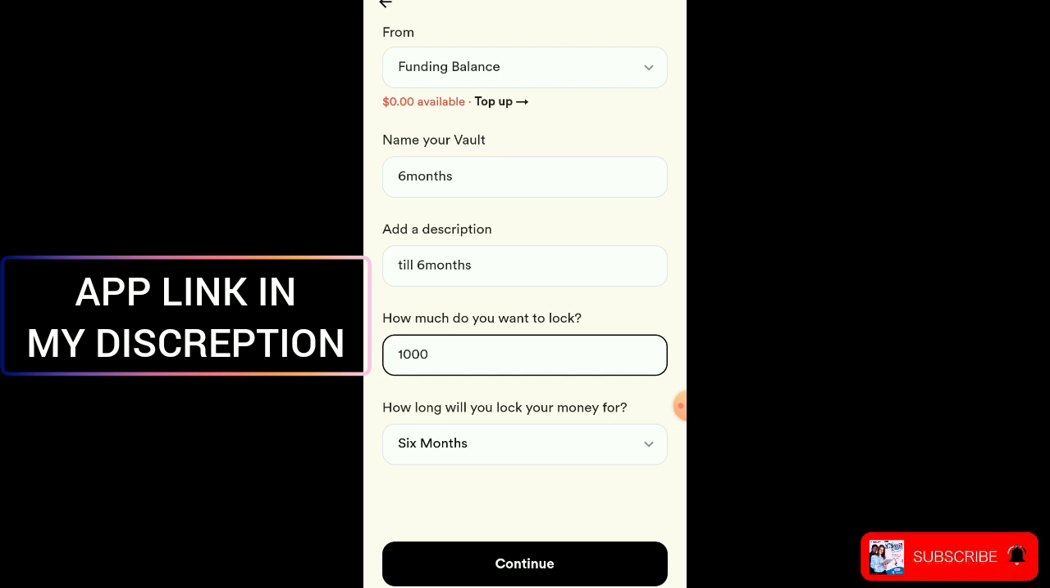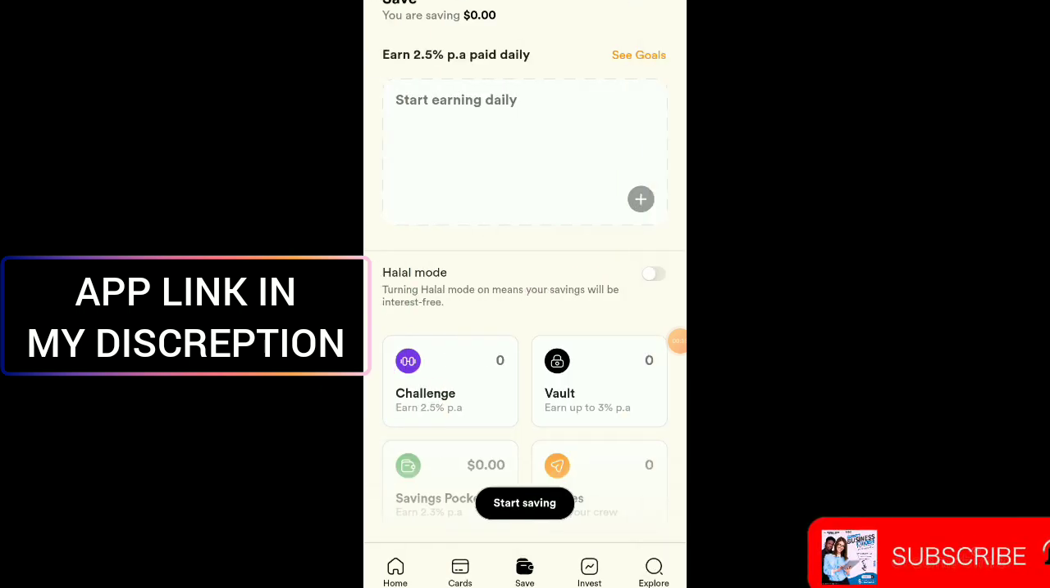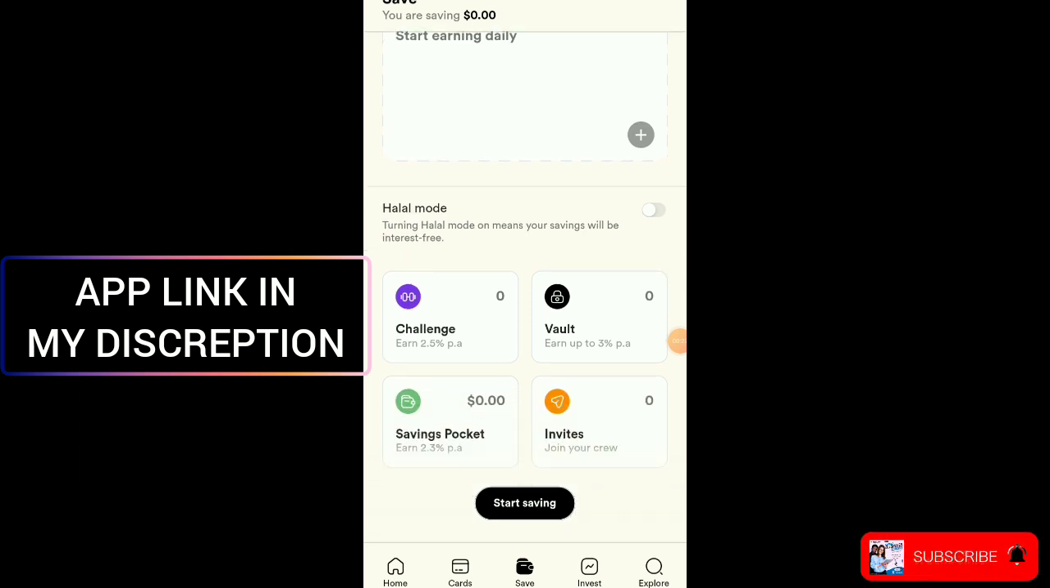Doing this, it locks the $1,000. That is why they ask where you want to lock the money from: we have saving pockets and we have founding balance. With the founding balance, you lock it and you continue. It means that every day when you go to your vault, you will not be able to withdraw the money for 6 months. And I think it's very, very cool.